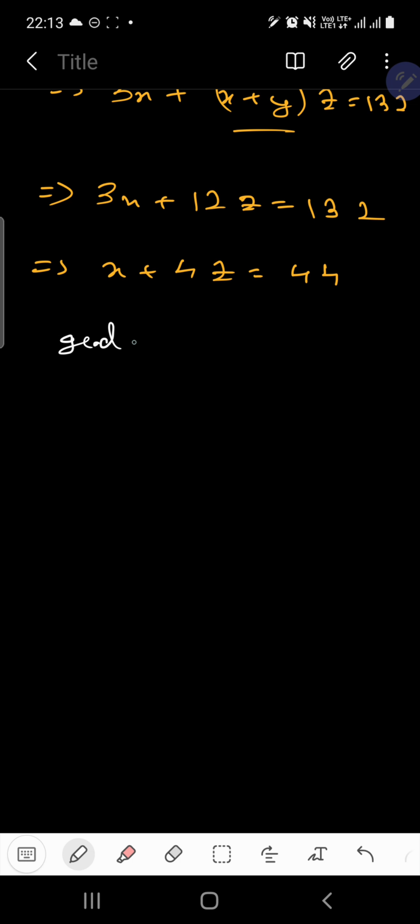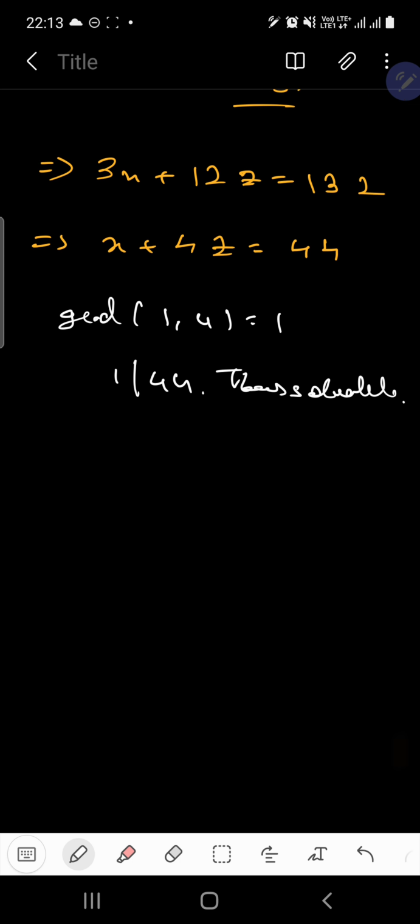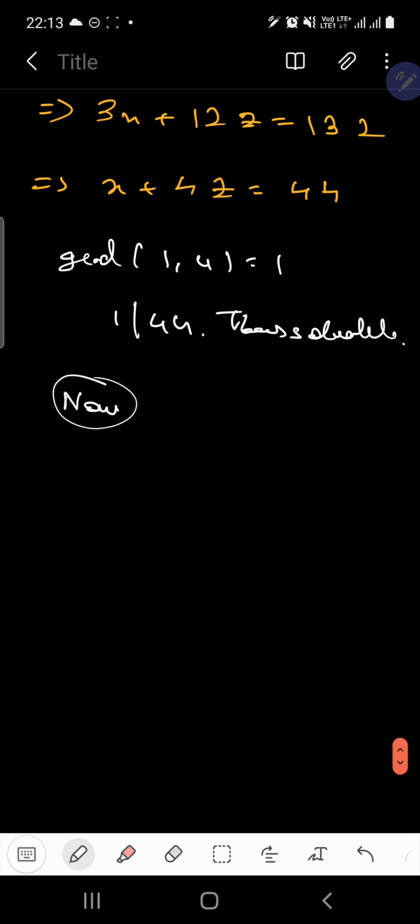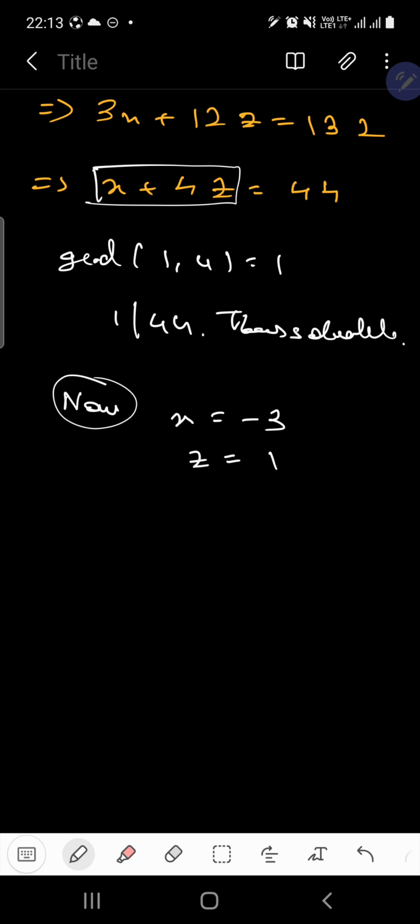GCD of 1 and 4 is 1. 1 will divide 44, thus solvable. Now what we need to do is bring this structure down to the GCD. See, we can write x is equal to minus 3 and z is equal to 1.